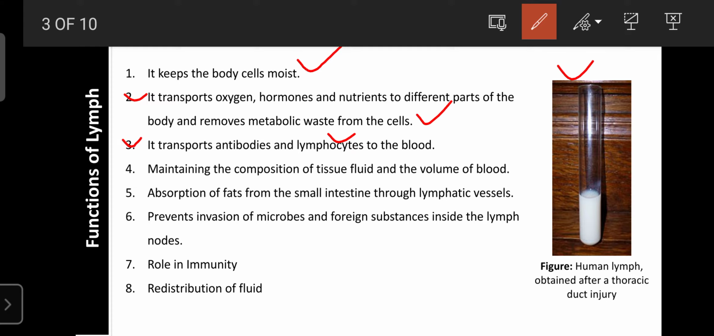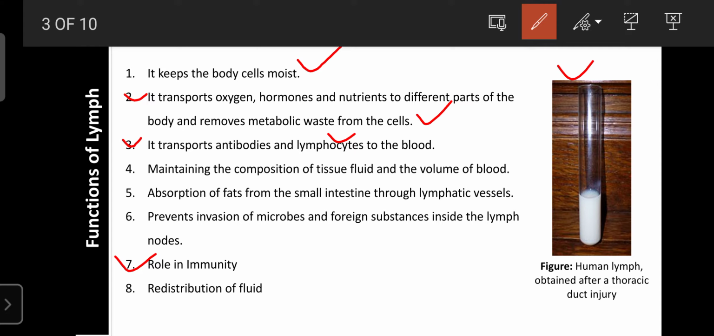In the case of an emergency, or if any foreign particle enters the blood, at that time the lymph can recirculate the lymphocytes to the blood to regulate the immunity or immune system of the blood. So that's why the lymph plays an important role in the regulation of immunity.